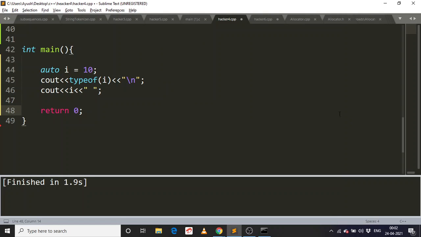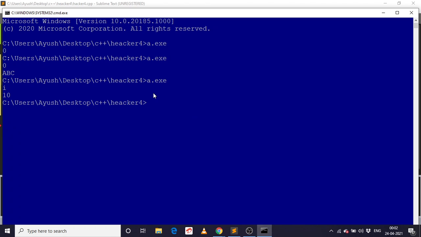So what is this? It's typeid in C++, and we have to do dot name also. Yeah, so it will tell the name we have. So let's run it. So it's showing us i, which is of type integer.